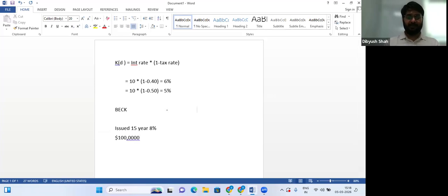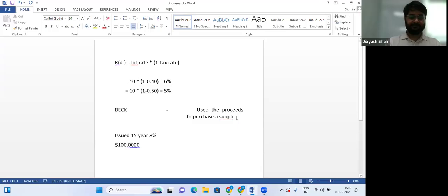They went ahead and used the money to purchase a supplier. That is what is written there. And the tax rate that is relevant to the supplier is 20%. They are asking what is after-tax cost of debt.